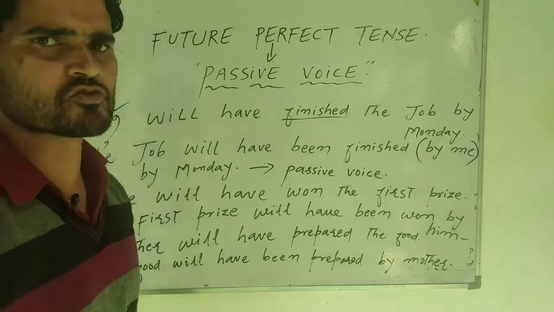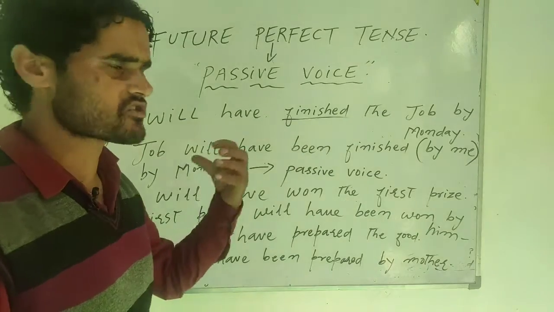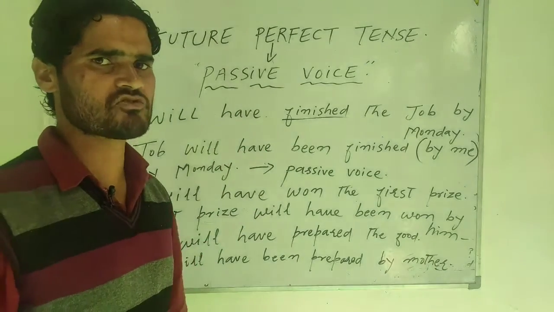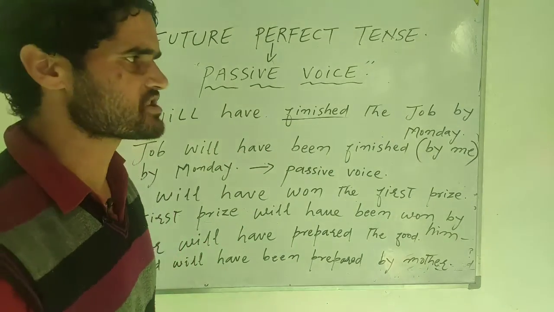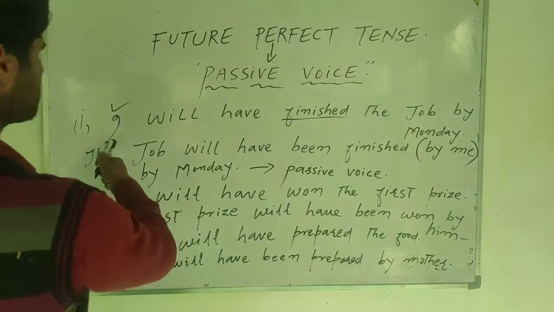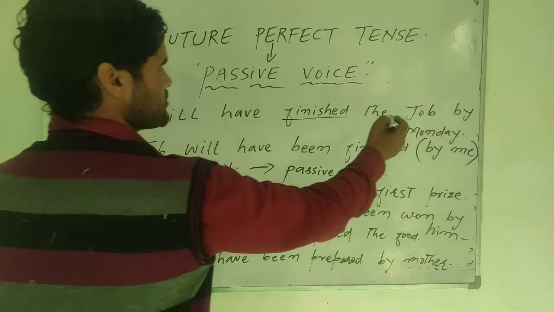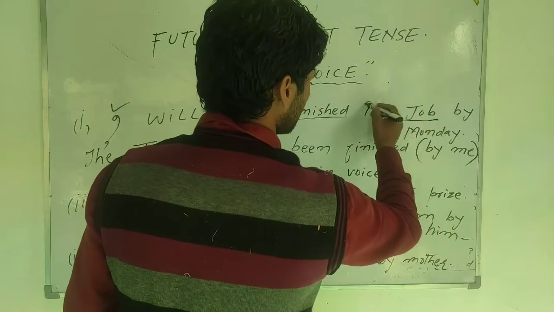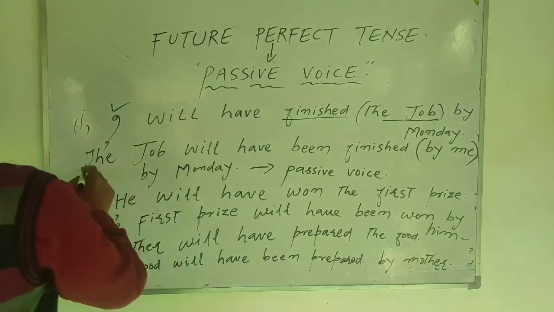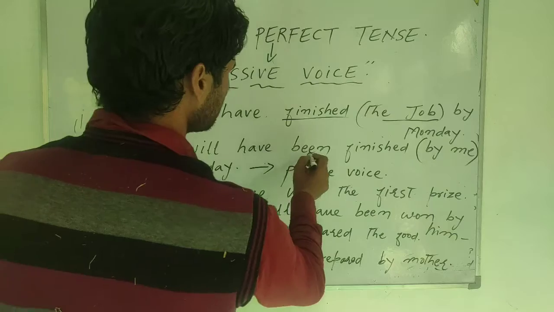If you are to make it passive, I have already told you that during the transformation of active into passive, you have to interchange the subject and object. First of all, you have to move the object into the place of the subject and the subject into the place of the object. Here, the job is the object. It will come at the beginning of the passive sentence. The job will have been.